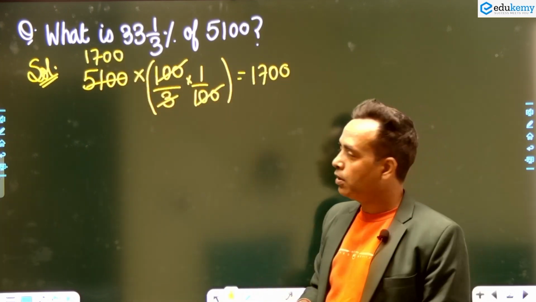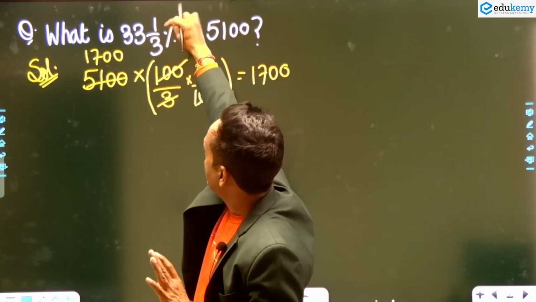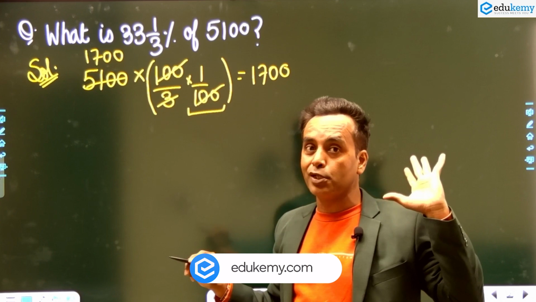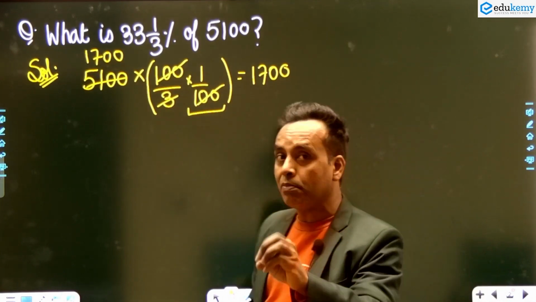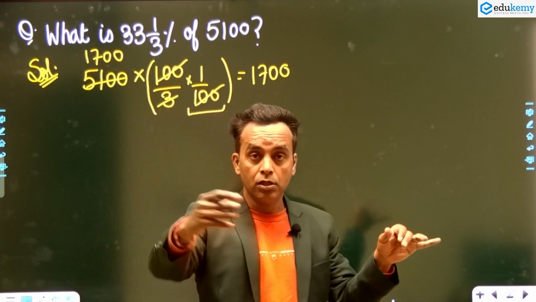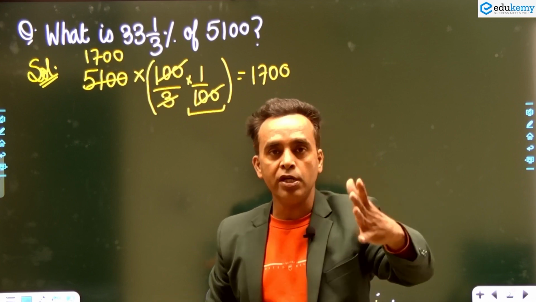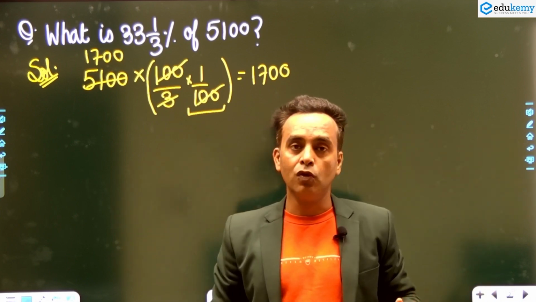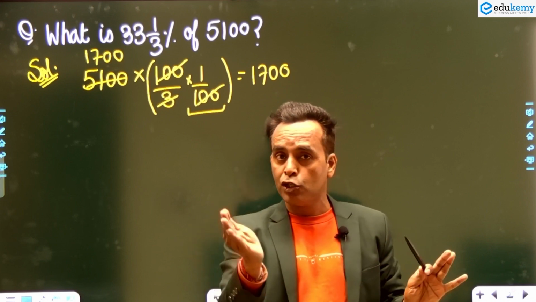So can you say, sir, if I want to find out the percentage of any number, I have to write 1 by 100. Always you have to write 1 by 100. So this is the fraction form of percentage. It is better to remember some standard fraction forms of the percentage, because you will get percentage in a lot of chapters: percentage, profit and loss, discount, simple interest, compound interest, DI, statistics, mensuration, and even number system. So you will meet percentage in so many chapters, and it is better to remember the shortcuts of percentage. Shortcuts mean the fraction part.